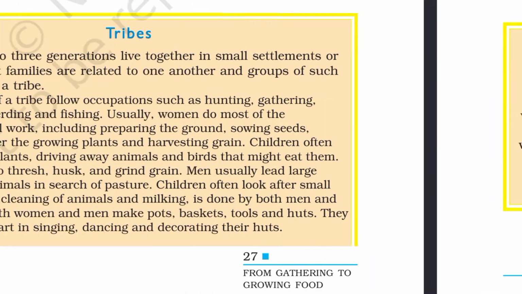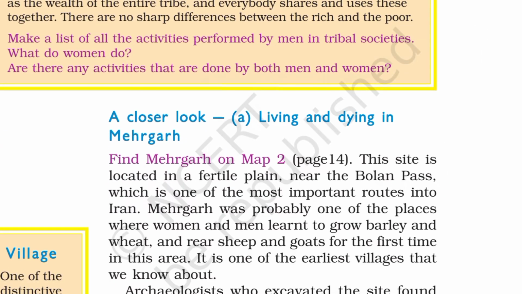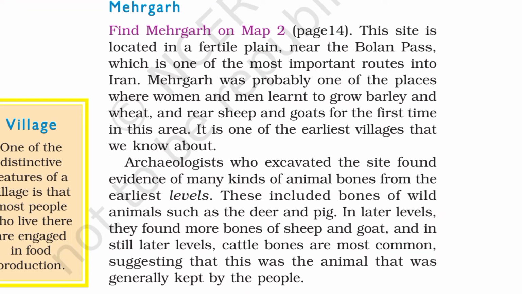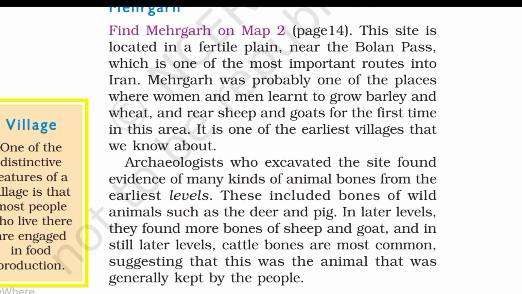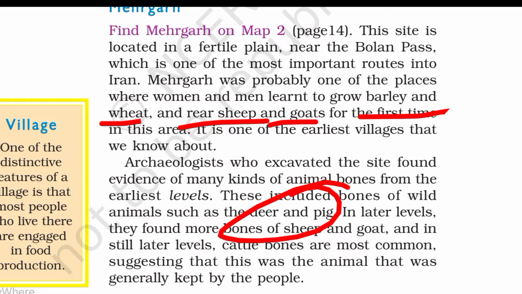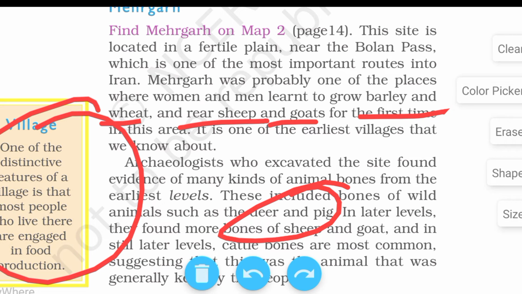Then the second site is Mehrgarh, located in Pakistan. We have got a lot of evidence from Mehrgarh, like barley, wheat, sheep, goats and many archaeological remains. Deer and pig we have also found. We have studied about the village. A village is a type of settlement where various kinds of people live together and make a society. This is called a village.